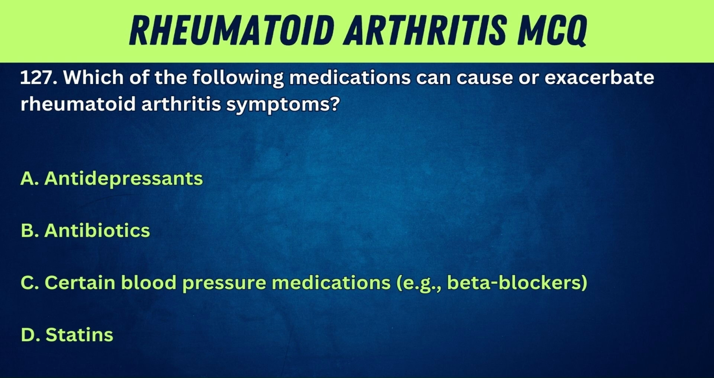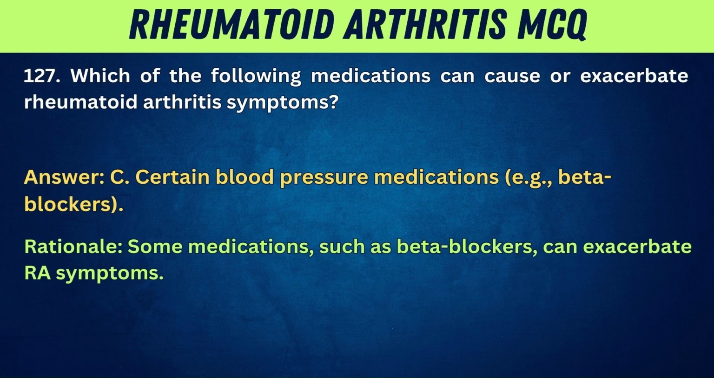127. Which of the following medications can cause or exacerbate rheumatoid arthritis symptoms? A. Antidepressants. B. Antibiotics. C. Certain blood pressure medications, e.g., beta blockers. D. Statins. Answer: C. Certain blood pressure medications, e.g., beta blockers. Rationale: some medications, such as beta blockers, can exacerbate RA symptoms.